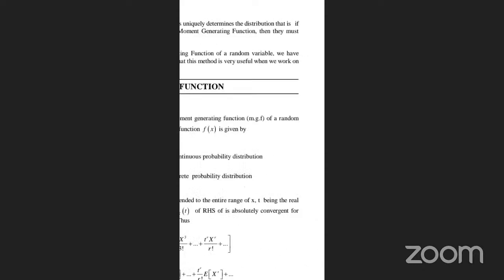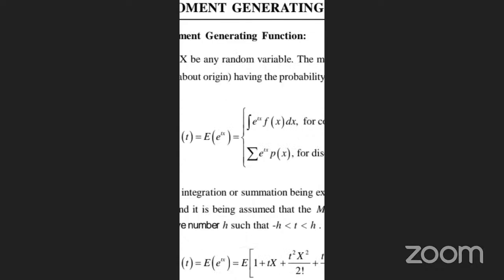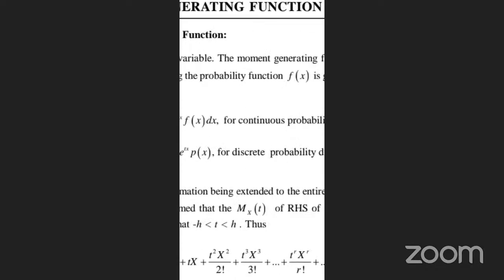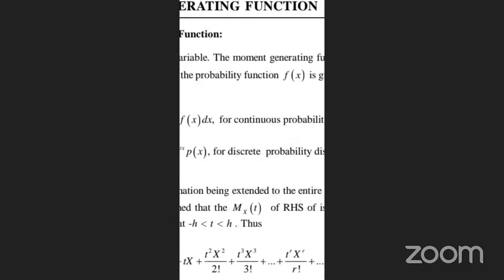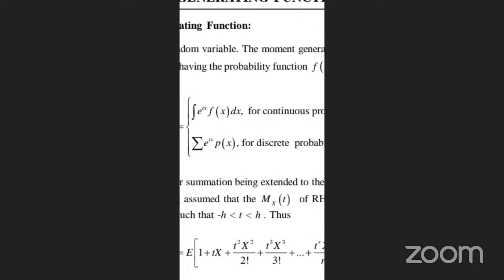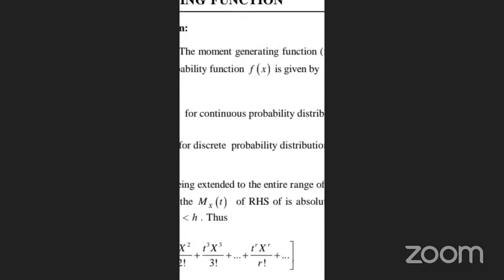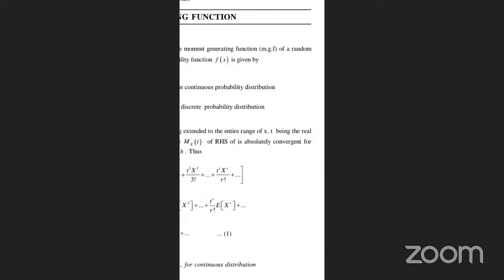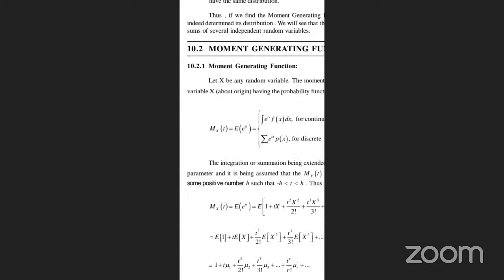So M_X(t) is equal to E[e^(tX)], which is the integration of e^(tx) f(x) dx for a continuous random variable, and summation for a discrete random variable. I told this in the last class also, correct? Yes, sir. Summation is for a probability distribution and integration is for a continuous random distribution. We take the integration or summation over the entire range of x, with t being a real parameter, and it is assumed that the right-hand side is absolutely convergent for some positive number h, with minus h less than t less than h.